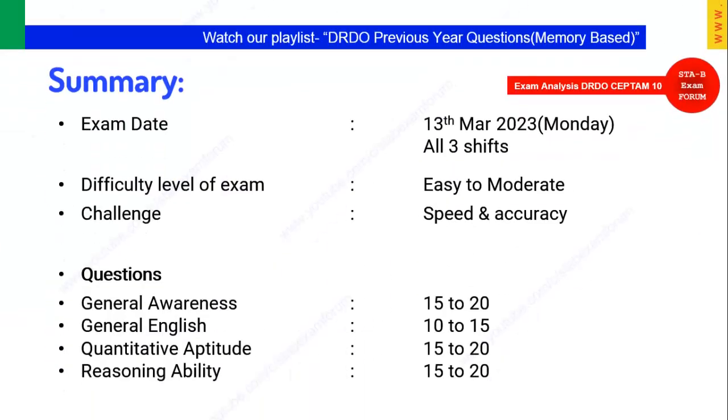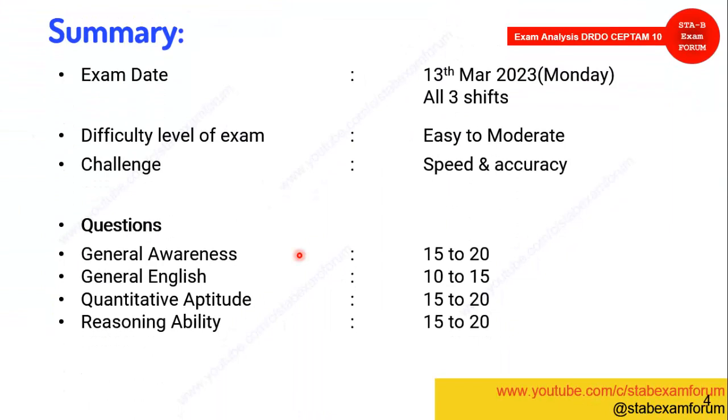So the summary: this exam was held on Monday, 13th March 2023, and students are saying the difficulty was easy to moderate. The only challenge is speed and accuracy, and time management is another factor students are facing.